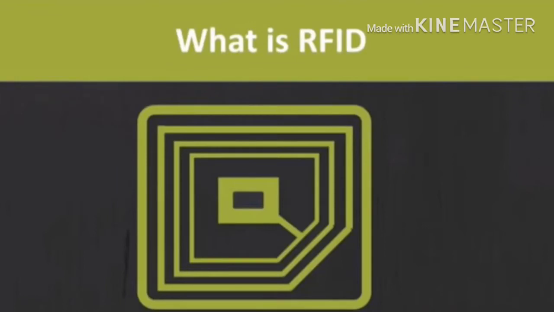What is RFID? RFID is radio frequency identification that uses an electromagnetic field to automatically identify and track tags attached to objects. An RFID tag consists of a tiny transponder, which is a radio transmitter and receiver. When triggered by an electromagnetic interrogation pulse from a nearby RFID reader device, the tag transmits digital data, usually an identifying inventory number, back to the reader.